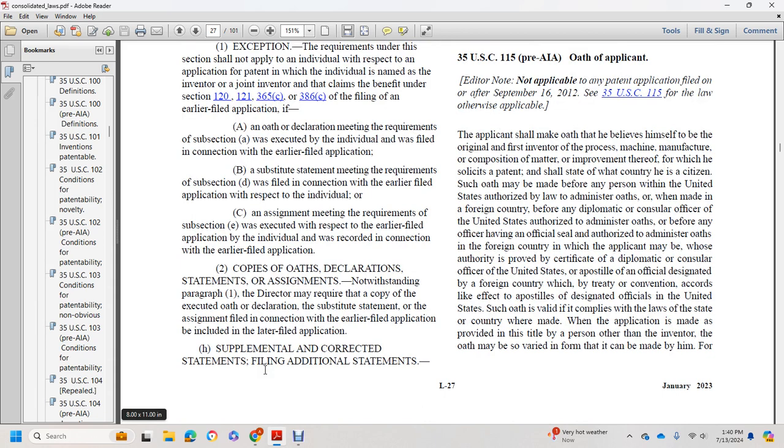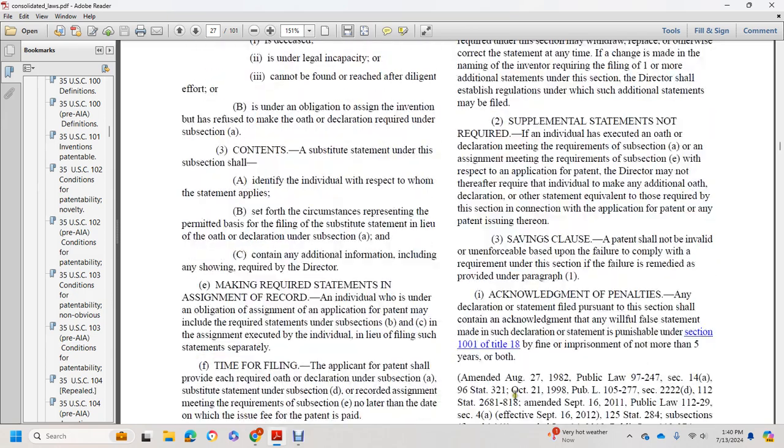2. Copies of oaths, declarations, statements, or assignments. Notwithstanding paragraph 1, the Director may require that a copy of the executed oath or declaration, substitute statement, or assignment filed in connection with the earlier-filed application be included in the later-filed application. Supplemental and corrected statements, and filing additional statements.